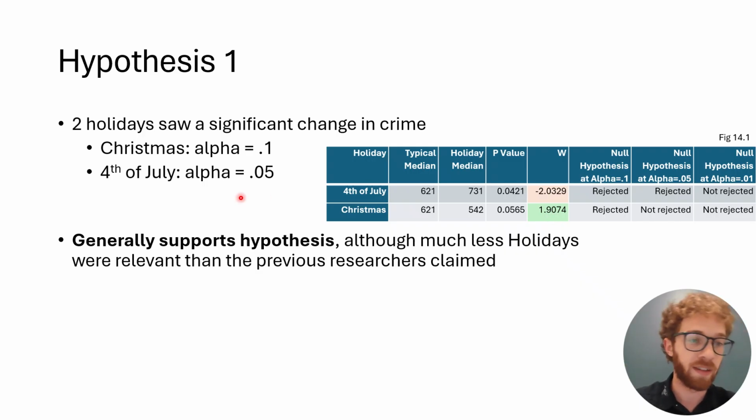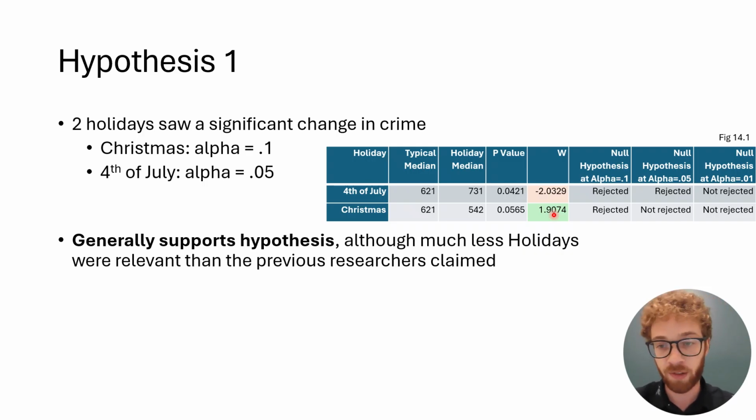We also find that on the 4th of July holiday, we actually see more crime at a significant level. The median is greater than a typical day, and we have a negative W statistic indicating that the distribution for a typical day is shifted lower than the holiday median.